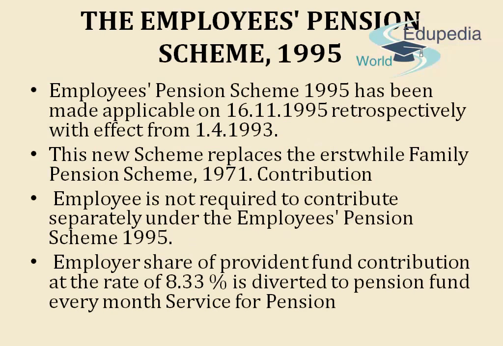The Employees Pension Scheme 1995 has been made applicable from 16th of November 1995, retrospectively with effect from 93. This new scheme replaces the erstwhile Family Pension Scheme of 1971. Employee is not required to contribute separately under the Employees Pension Scheme 1995. Employer share of Provident Fund contribution at the rate of 8.33% is diverted to pension fund every month.